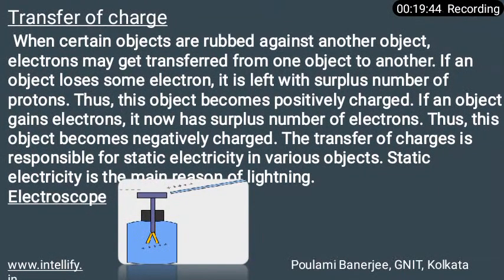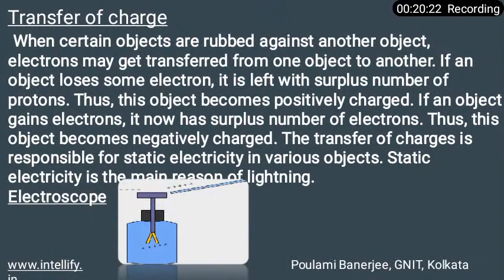We now know this point. But if we understand the working principle of the electroscope, another point is also very important: electrical discharge. And what is electrical discharge? If we consider the electroscope activity, the gold leaves resume their normal position after some time. Due to gaining similar charges, the gold leaves at first repel each other,